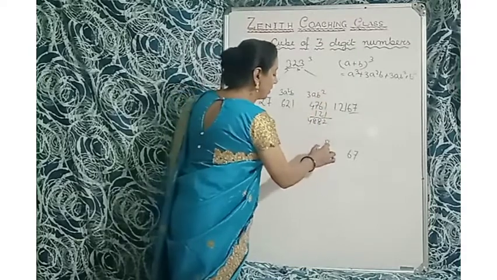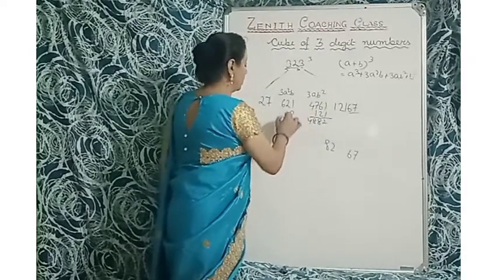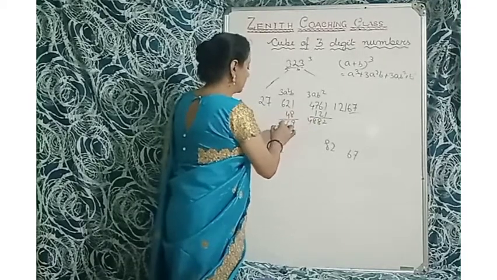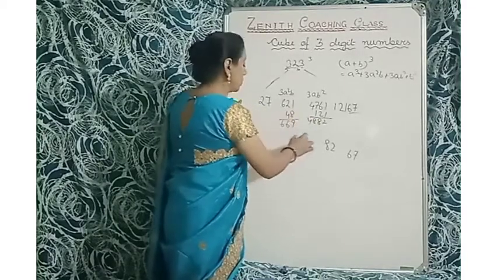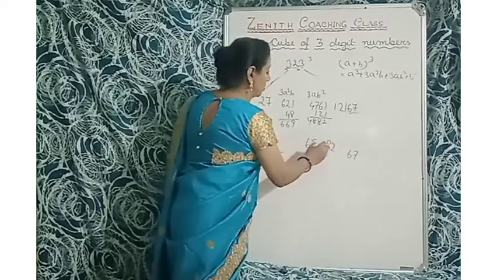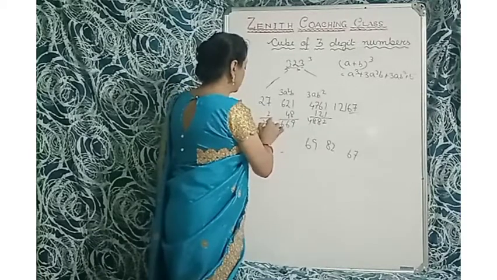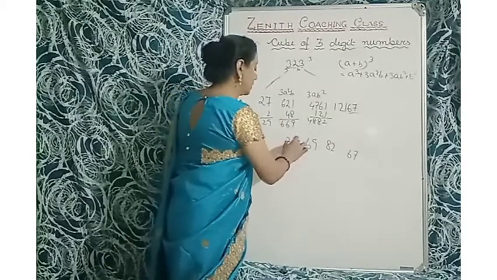So right here 82. So 48 carry. So 9 6 6, 9 6 6. So 69. Okay. Here it is 8. Okay. 69. So 2 carry. So 29. So here is 29.